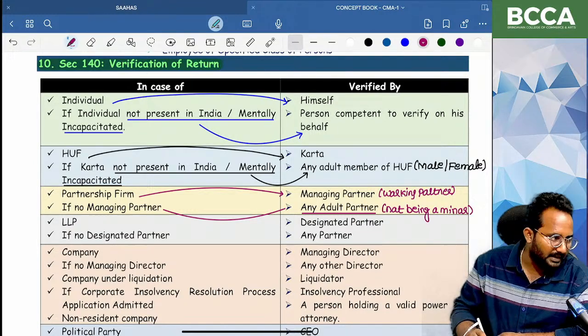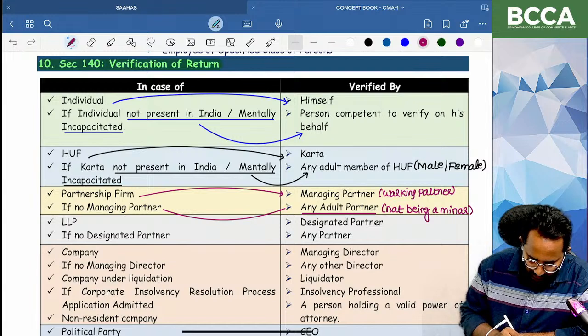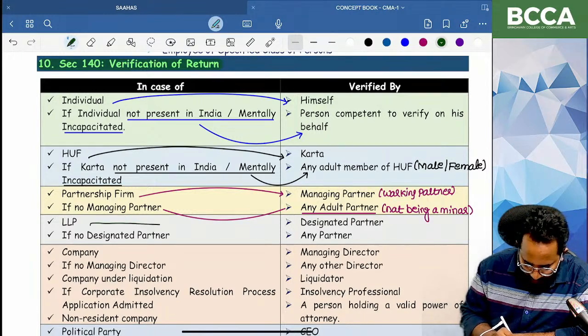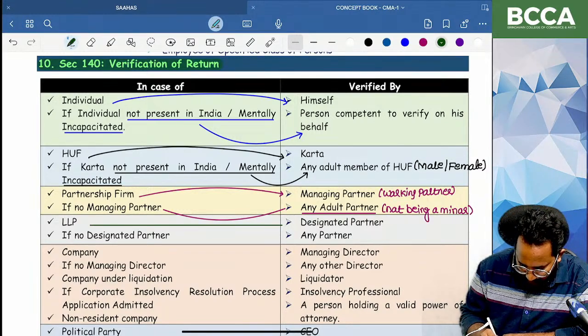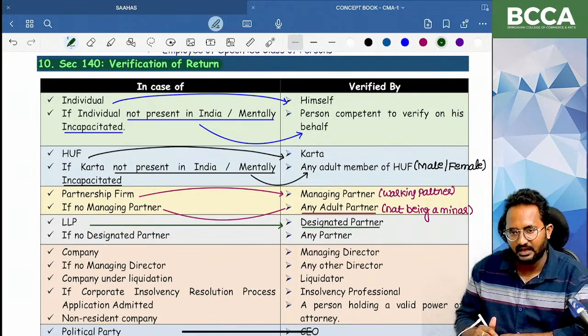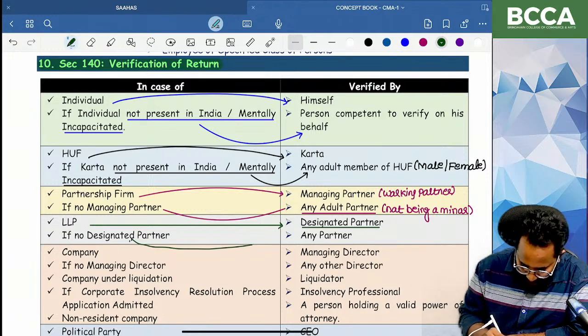Next, in case of LLP, who can sign on that return of income? Designated partner. Designated partner means nothing but managing partner or working partner only. If there is no designated partner, any other partner can sign.